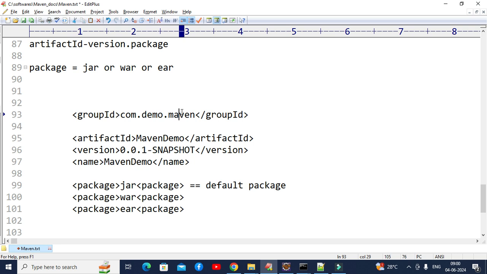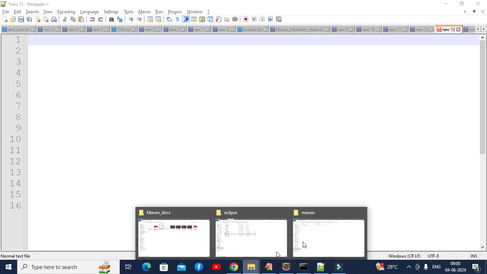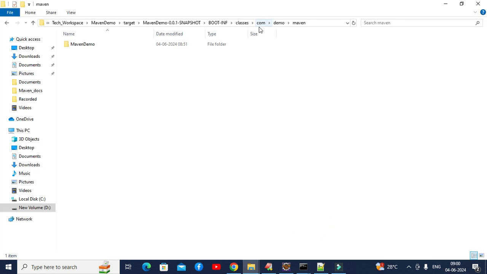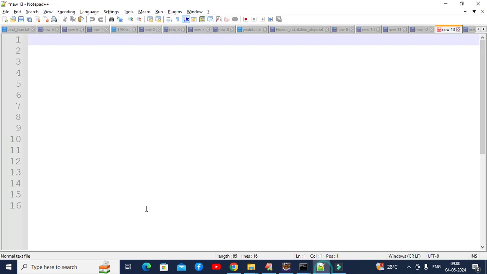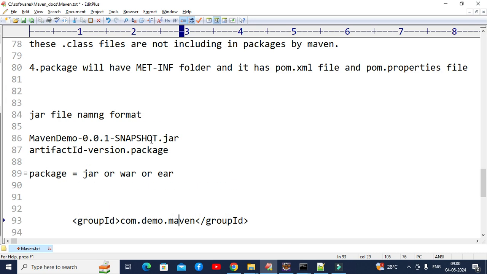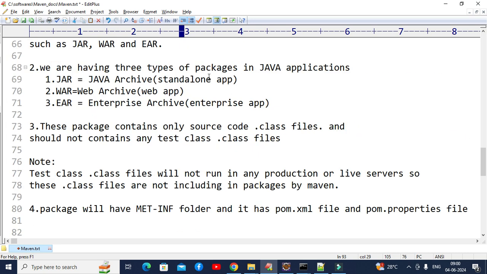This is the folder structure. This folder structure is available inside the package only. That's why I told you it is useful when we are extracting. You can see com.demo.maven. Inside this one, we have Maven demo, our project name. Here it has only our Maven demo application .class file. That means this is the source code .class file only, but not the test .class file. This is the proof for the third point: it should contain only source code .class files, but not the test class .class files.